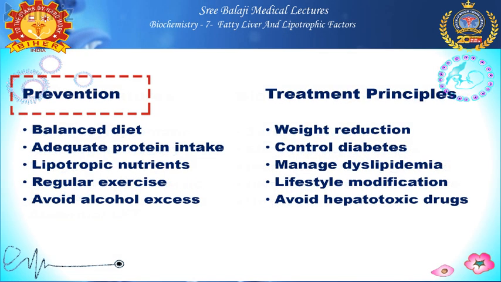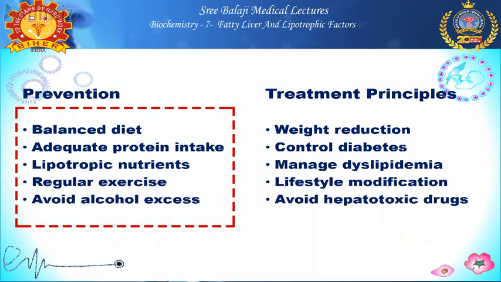So how can we prevent this fatty liver? Mainly a balanced diet. Diet which leads to increased TGL has to be reduced. Adequate protein intake should be maintained. Lipotrophic nutrients should be added in our diet. Regular exercise should be done, and we should avoid excess consumption of alcohol.